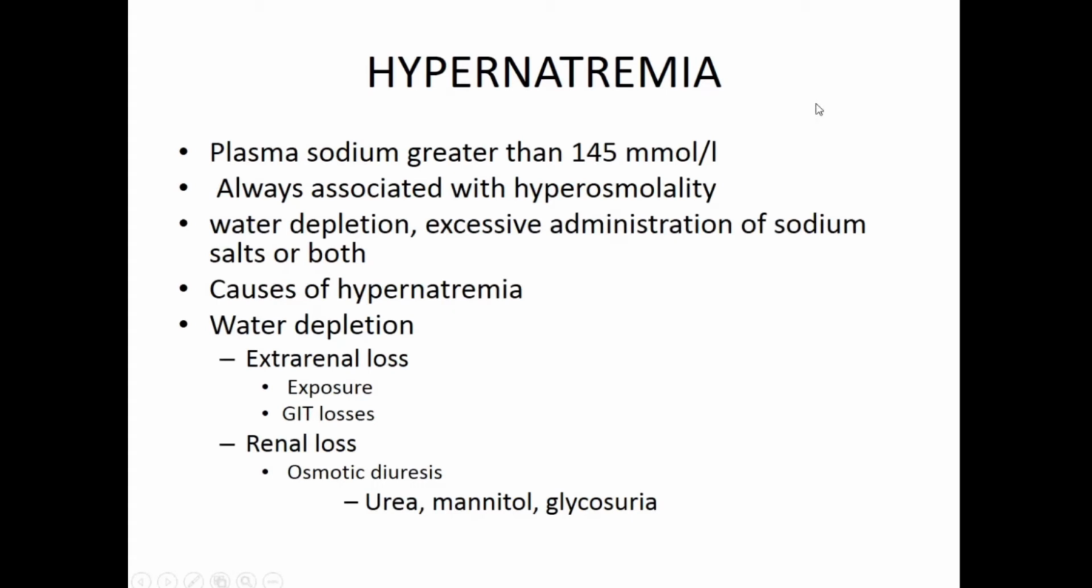So we have done this, discussed about hypo. Now let's go what happens when the sodium levels are more than 145 millimole per liter. Normal, as I said, was 135 to 145. So always remember, hypernatremia is always associated with hyperosmolality. That means when the osmolarity increases, your sodium level is the first thing that could be the contributing factor which is leading to hyperosmolality.